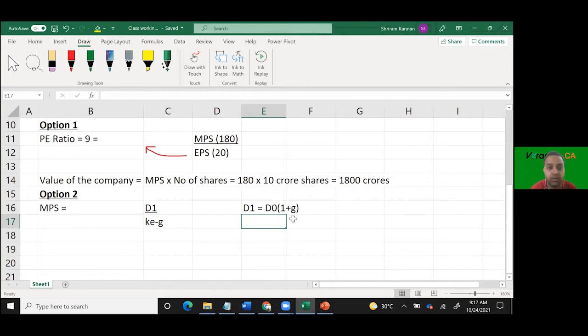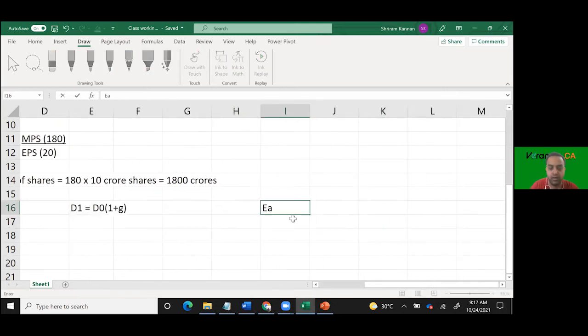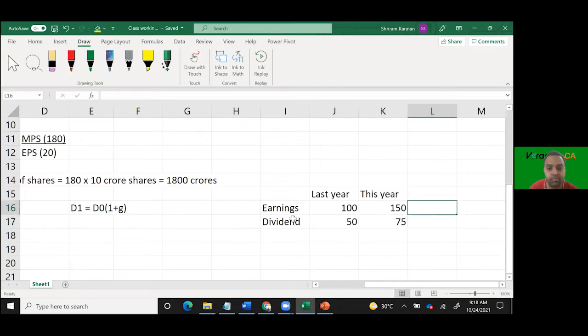Why do we apply it to dividend? Simultaneously the dividend will also grow. You need not necessarily know. Why would you say earnings growth is equivalent to dividend growth? I'll ask you a question. Look at this. Earnings last year, this year: earnings how much? 100. This has become 150. Dividend was 50. That has become 75.